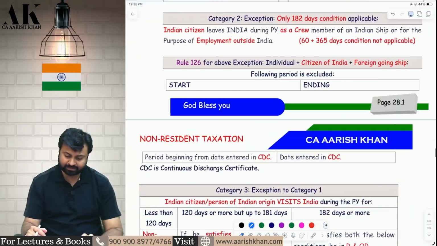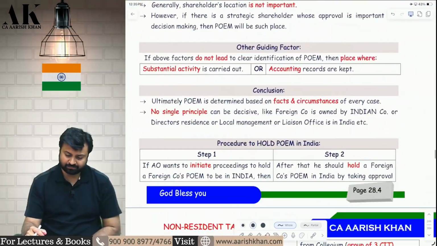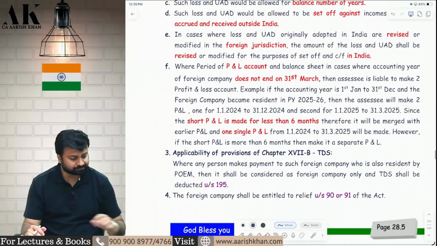Now in non-resident taxation, let's see what is the amendment. No great amendments are there in non-resident taxation. Little bit amendment is there.